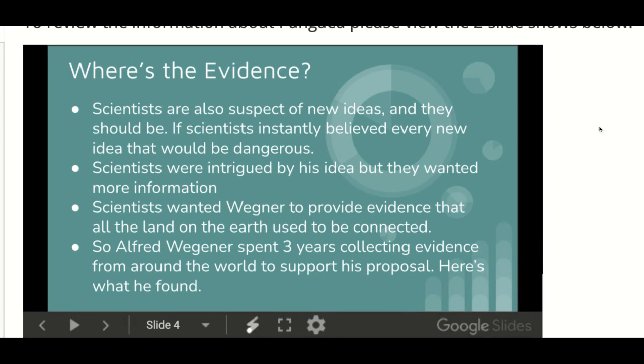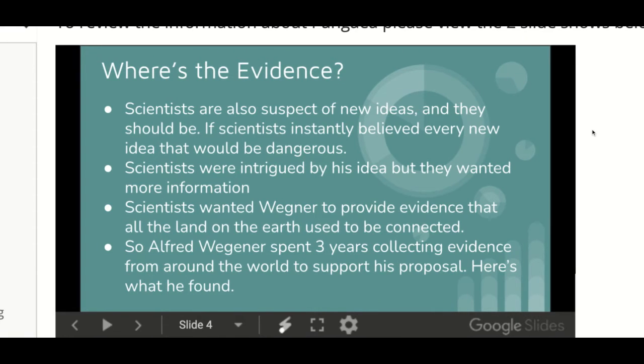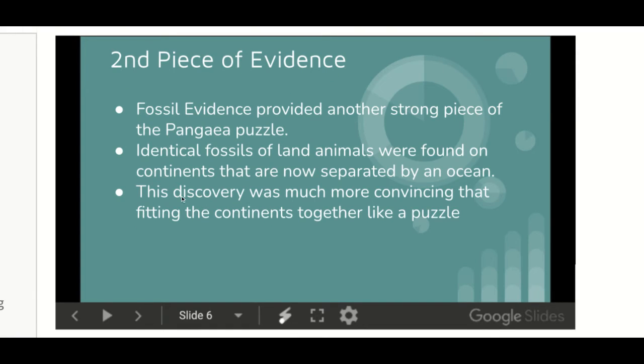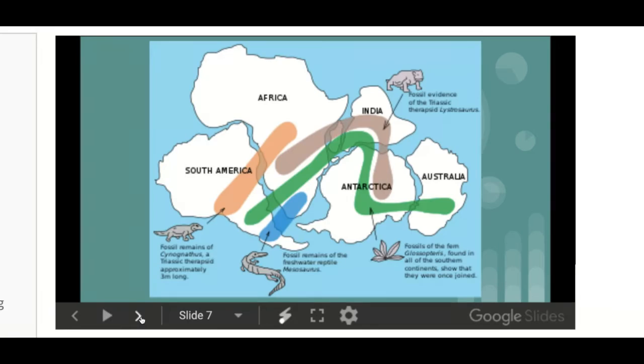You need evidence. I kind of used the analogy of like, let's say you said someone committed a crime, but you don't have any evidence. You got to collect some evidence. So that's what Alfred Wegener did. He found a lot of evidence. 1, he said the continents fit together like a puzzle. That's evidence, not proof.